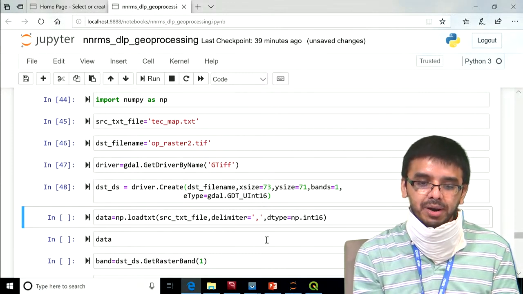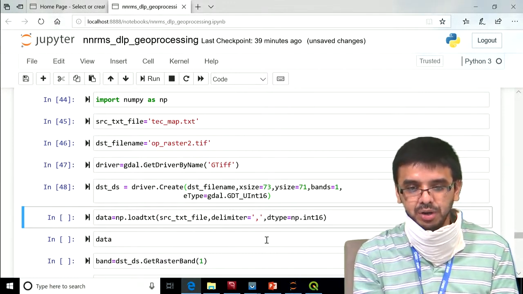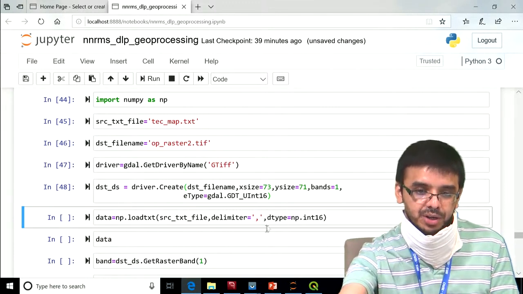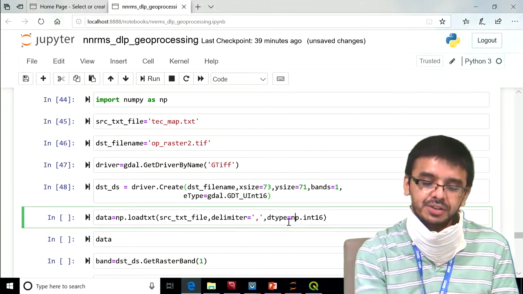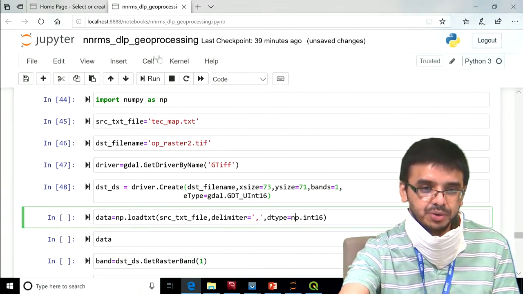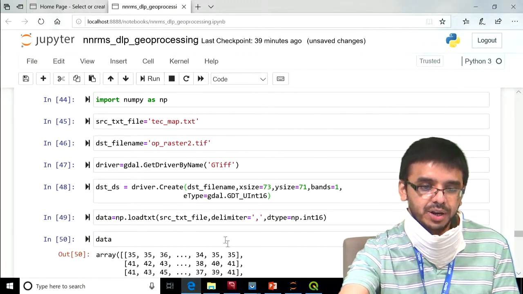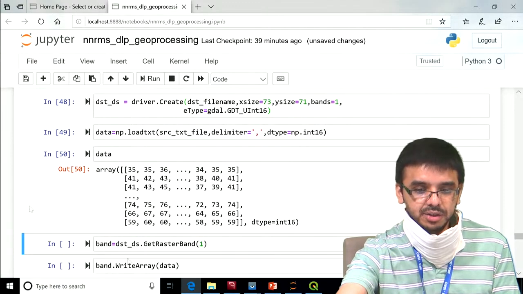That is, after parsing the file, whatever values you get, how to interpret them, whether this is a number, floating point number, integer, or something. Here we have uint 16. So this is a 16-bit integer, so we are treating it as integer 16. Now if I see the data, it has returned us these numbers.